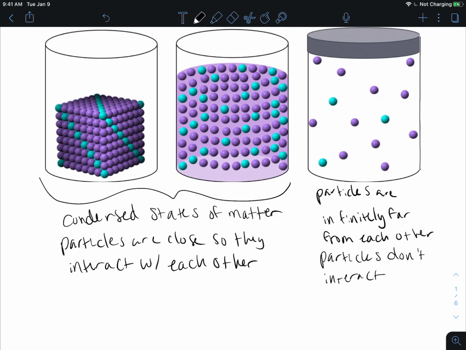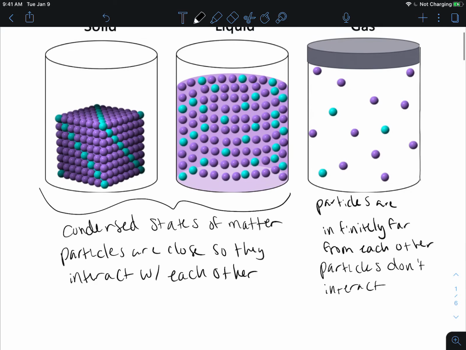Okay, and then when we think about each of these states of matter, because of how close or far things are from each other, our gases are very, very far away from each other, so they can be compressed.